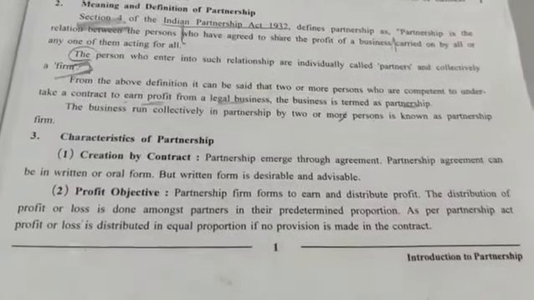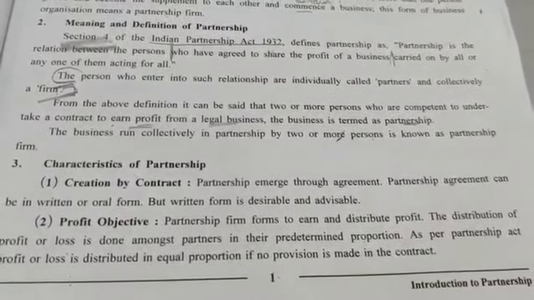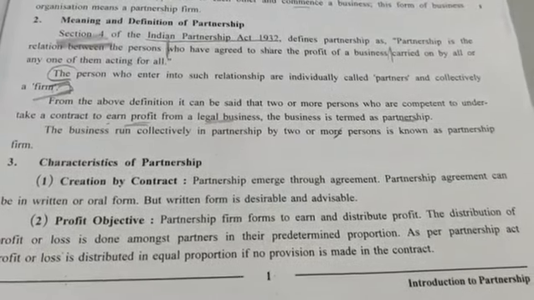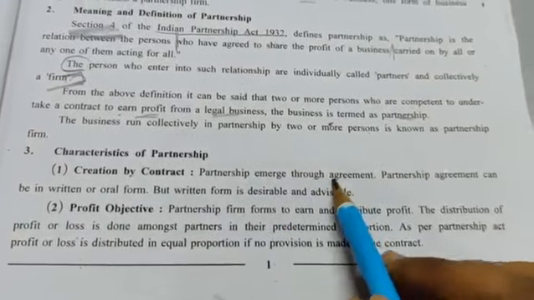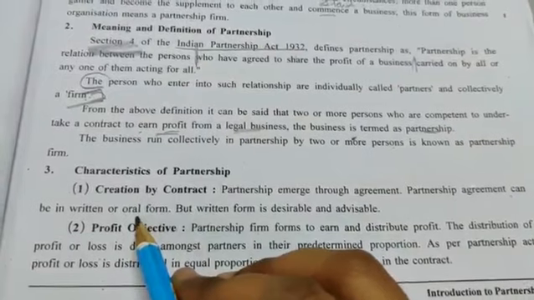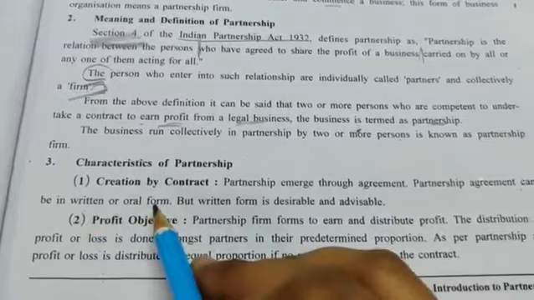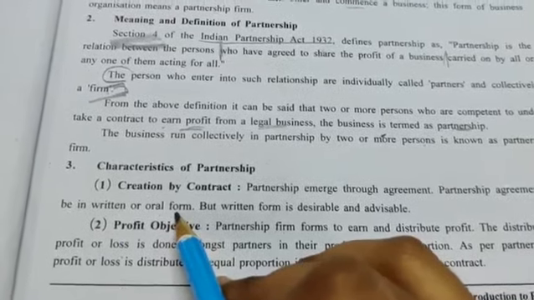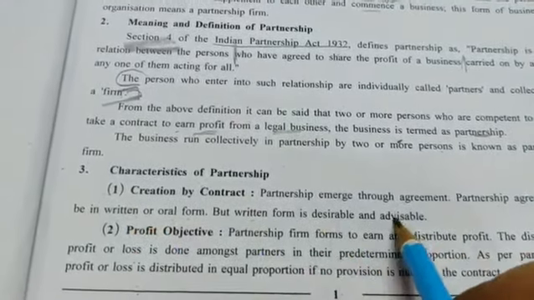Now the next point is the characteristics of partnership. The first point is creation by contract. There is a contract among all the persons, which is known as partnership. So see, partnership emerges through agreement. A partnership agreement can be in written or oral form. So when you are entering into partnership, there is a creation by contract, and it can be either a written or an oral contract. Orally, the contract takes place between 2 or more persons, or there can be a written contract, but the written form is desirable and advised.